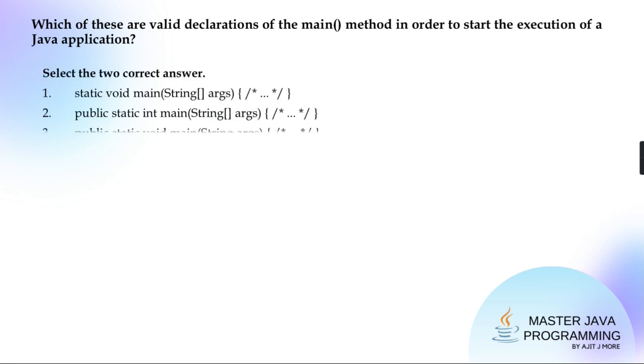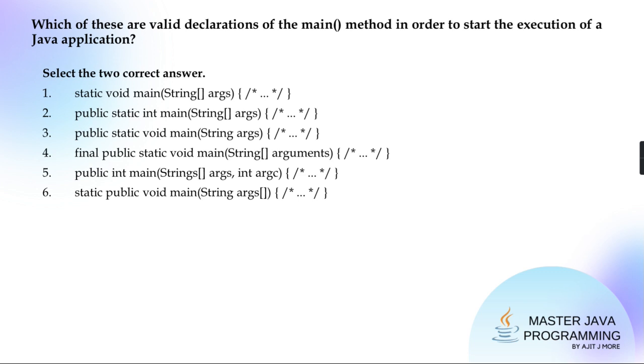Now next one. Tell me from this which one is the valid main. Actually all mains are valid. If you use any of these mains, compilation won't be a problem.